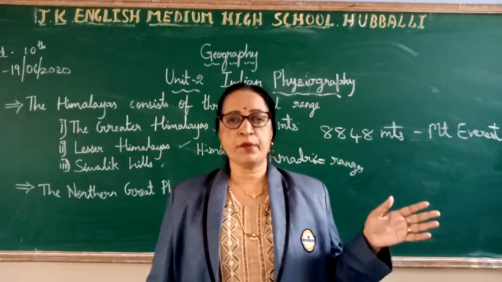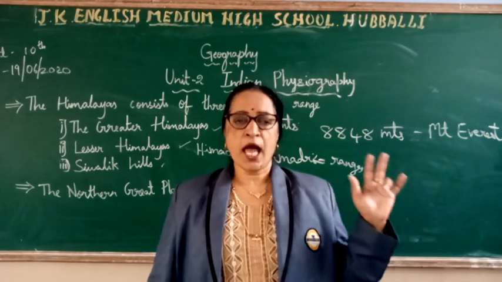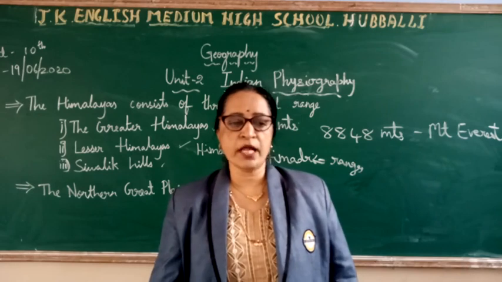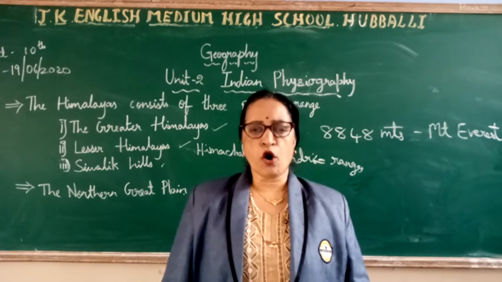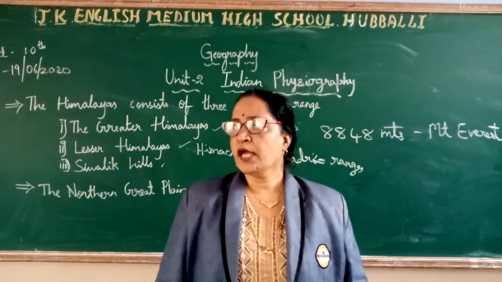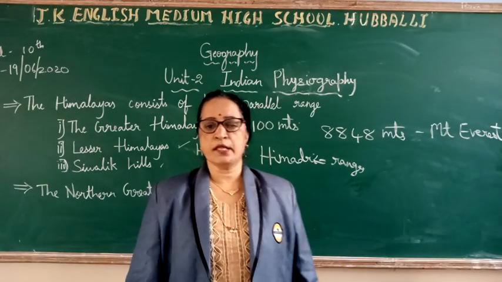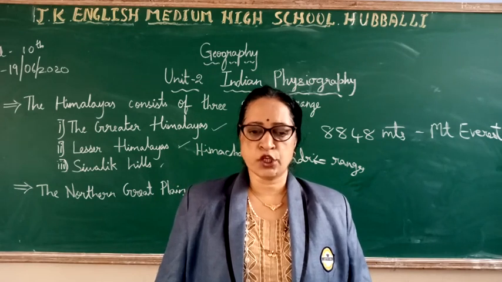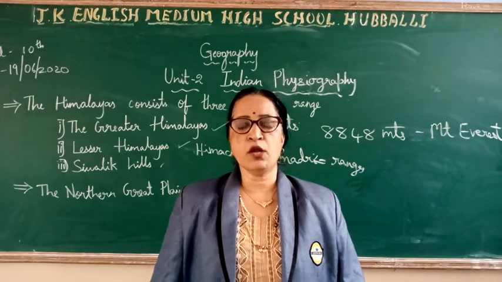The Northern Great Plain is very suitable for irrigation and agriculture as it has perennial rivers and vast fertile alluvial soil. Its level land supports the network of, what all network? The roadways, the railways and the means of communication. They are useful for industrialization, urbanization and trade. Many pilgrim centers are also located here.